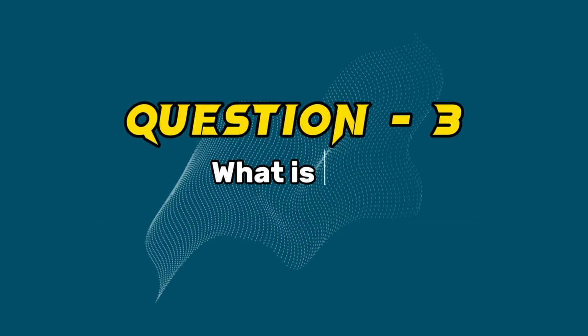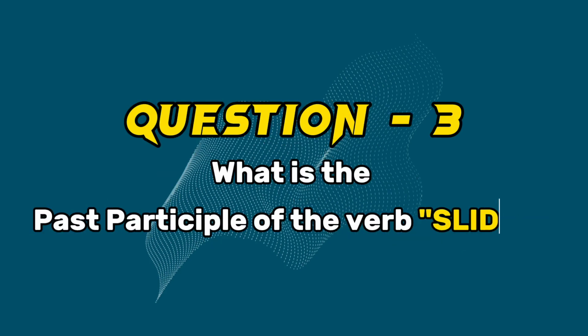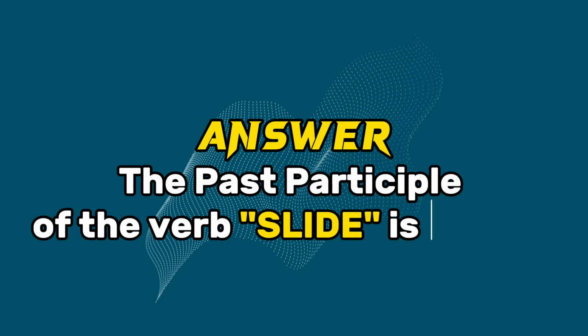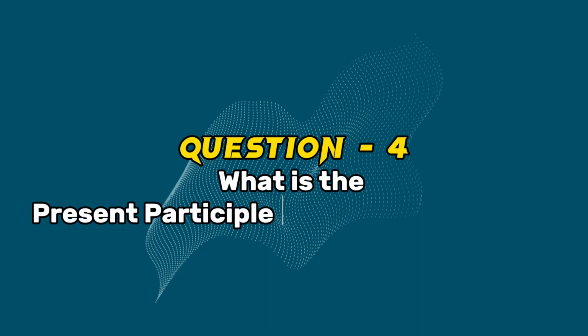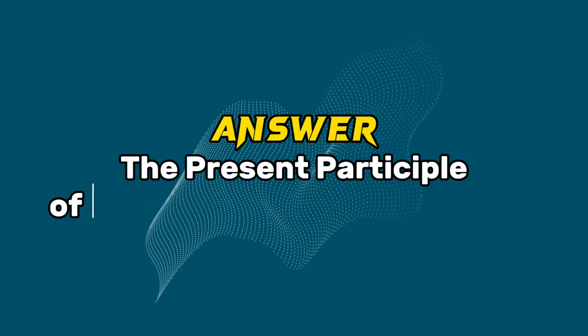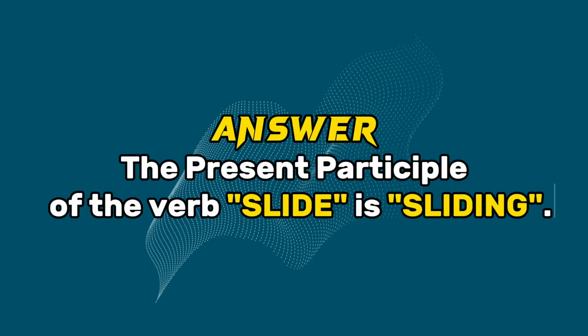Question 3. What is the past participle of the verb slide? Answer. The past participle of the verb slide is slid. Question 4. What is the present participle of the verb slide? Answer. The present participle of the verb slide is sliding.